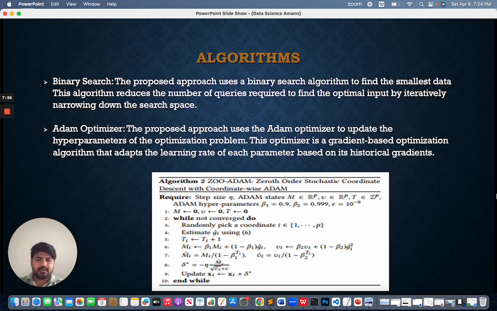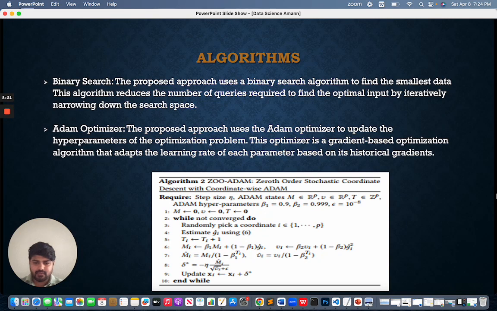And the last one we have, and this is one of the important ones, is the Adam optimizer. The proposed approach uses the Adam optimizer to update the hyperparameters of the optimization problem. This optimizer is a gradient-based optimization algorithm that adapts the learning rate of each parameter based on its historical gradients. As you can see, I have attached another image too.